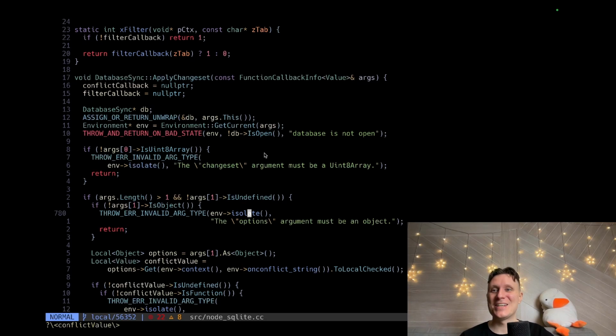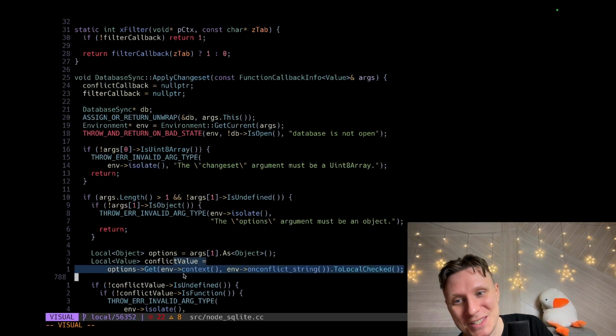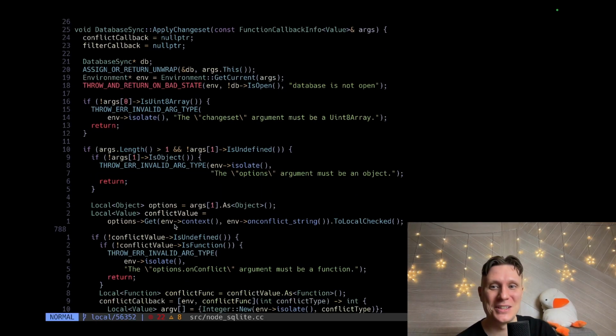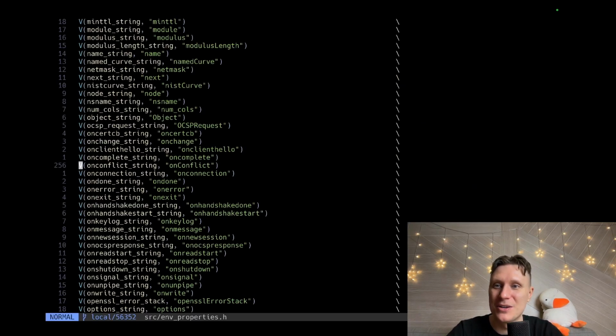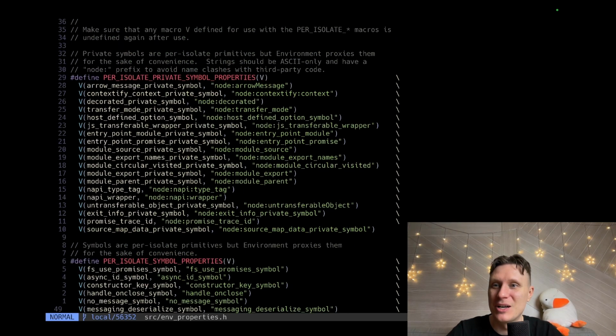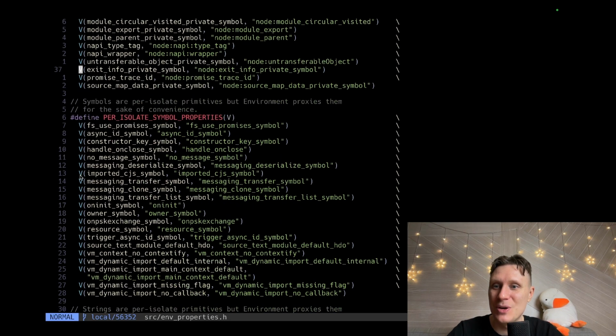This is the layer that connects JavaScript to C++, and it's extremely convoluted. So this is how we need to unwrap the JavaScript to actual C++ data. Like, what is this? It's just the string onConflict. Whatever. This macro does something perhaps very useful, and we will never know what this macro does. Yeah, because this one macro is defined somewhere in the project. We don't know where. We don't know what V does.